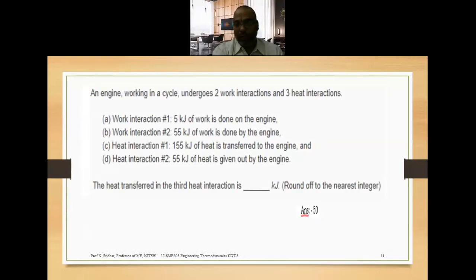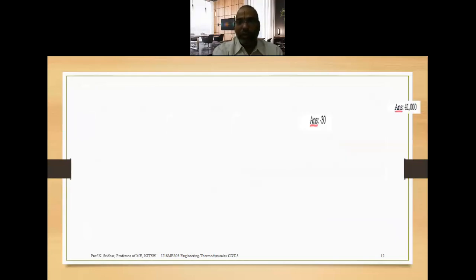It is another GATE question. An engine working in a cycle undergoes 2 work interactions and 3 heat interactions. That is similar to the first problem whatever we discussed, so in the similar manner, you have to answer exactly along the similar lines. What is the third heat transfer value it is asking? That is, the cyclic integral of delta Q is equivalent to the cyclic integral of delta W. So W1 plus W2 is equivalent to Q1 plus Q2 plus Q3. He is asking us to find out the value of Q3. So Q3 is equivalent to minus 50.